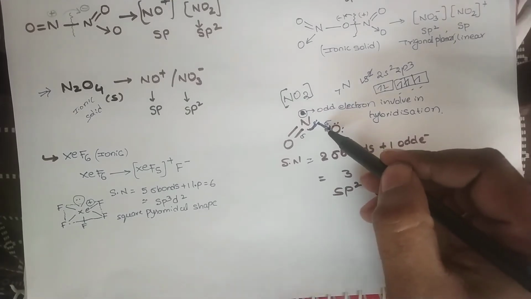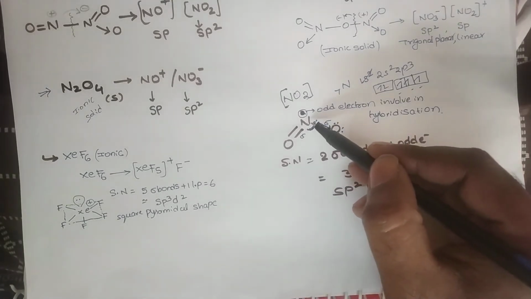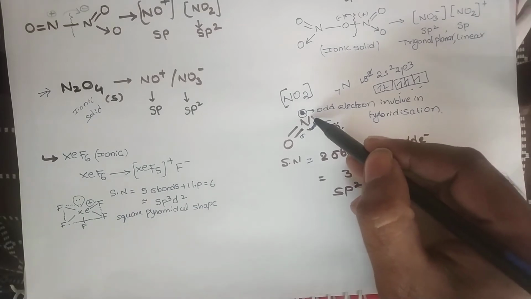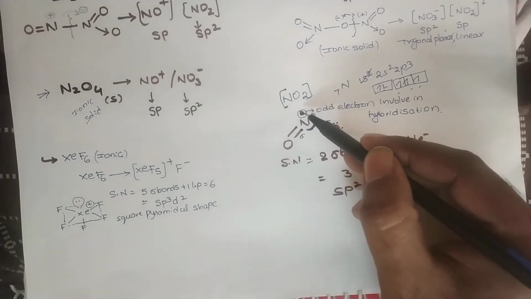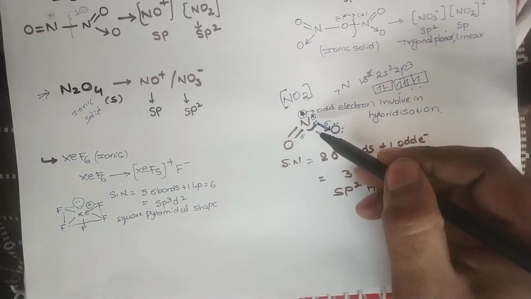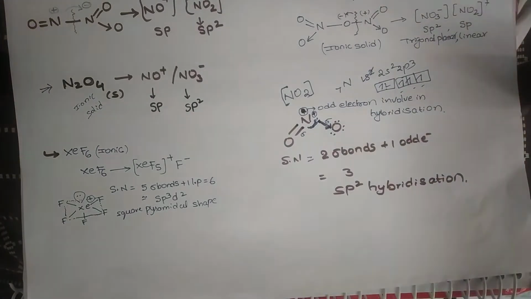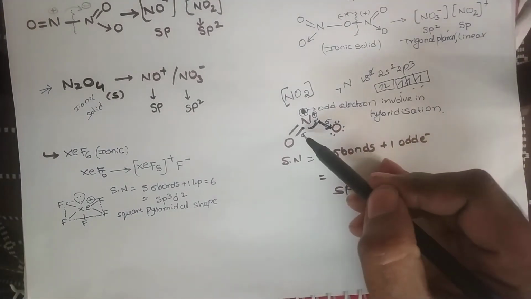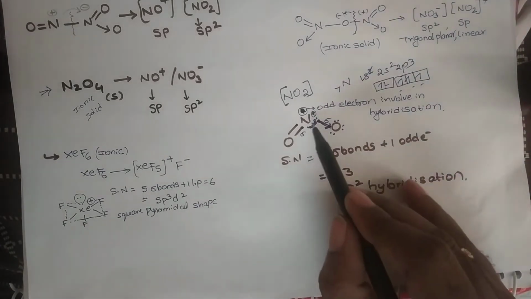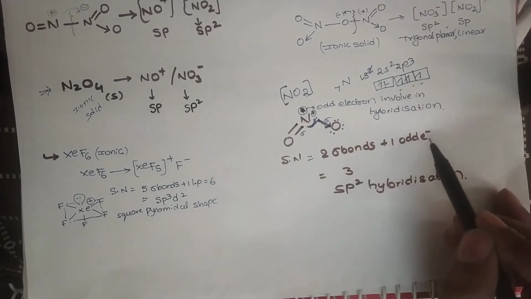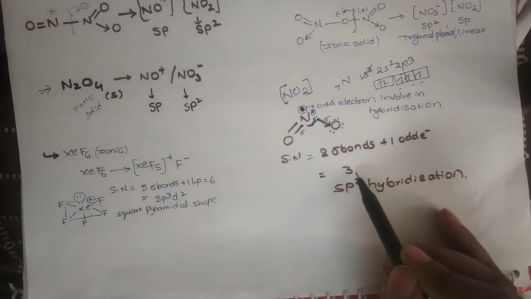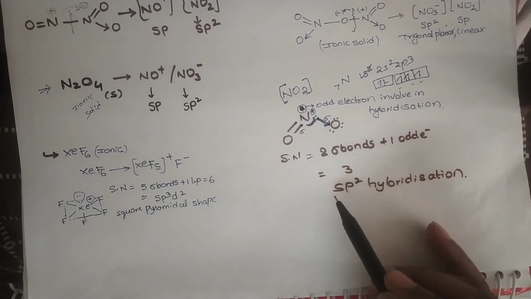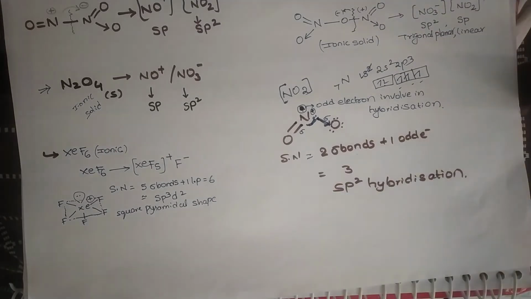It withdraws electron density from the nitrogen atom, so the nitrogen gets a positive charge, an electron deficiency. The odd electron provides that electron deficiency, so only then does this odd electron get involved in hybridization. Clear? Now we count the sigma bonds and odd electrons: totally 2 sigma bonds and 1 odd electron. Then the steric number we got is 3, and the expected hybridization is sp2.